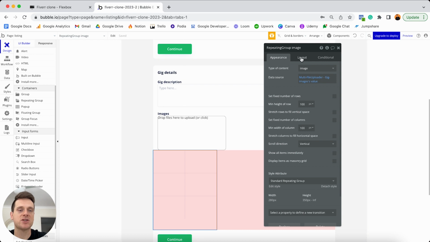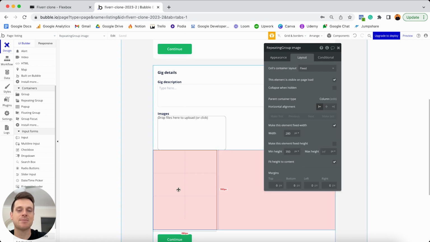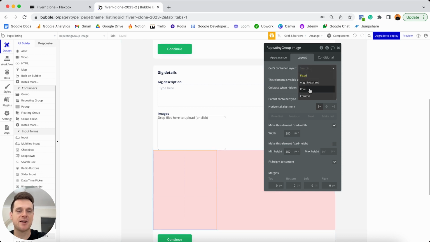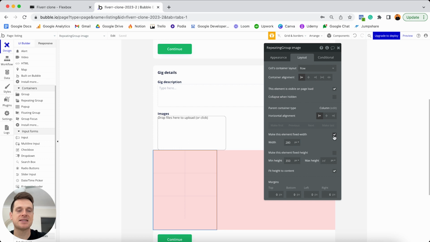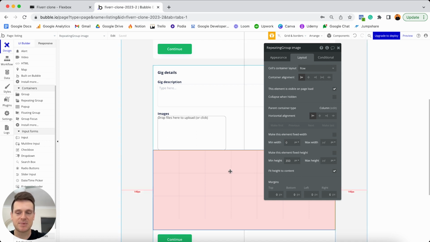I'll then jump over to our layout tab here, because I'd like to make this element fully responsive inside of our red group. Before I do that though, I'm just going to need to update the container layout for our repeating group cells. And for this container layout, I'm going to set this to be a row. I'm then going to come down and unselect that this element should be a fixed width. I will set the minimum width to be 0, leaving the maximum width as infinite. So that just means, of course, this is going to take up as little or as much space as it can inside of the red group that it sits within. I'll also come back and update the height of this element in a moment.